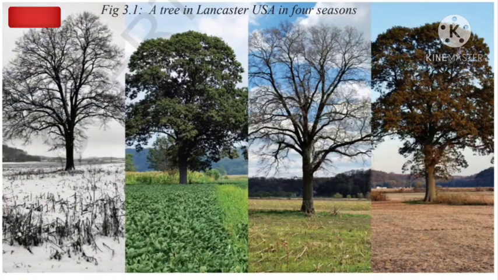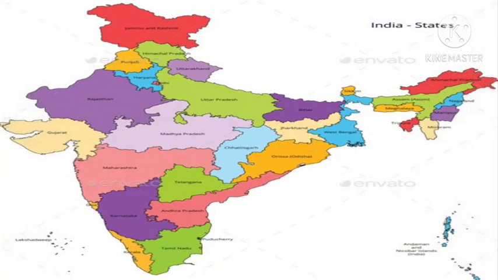So based on them, there are 6 seasons in our India. Before going to discuss that, you can see that in our India the climatic conditions are different. Understood, my dear? Here, if you see the south side, that means the bottom side, Kerala, Tamil Nadu as well as Andaman Nicobar Islands, they don't receive much cold temperatures, because if you observe, this part is very close to the equator, that means the equatorial region.